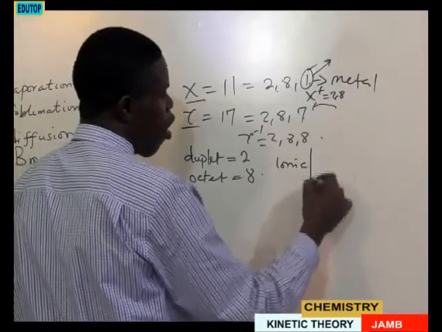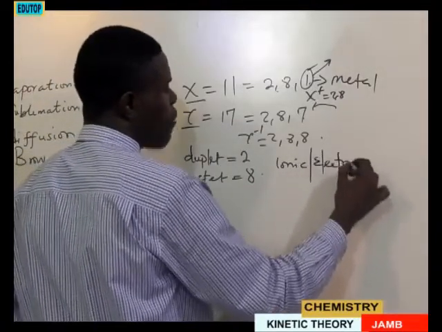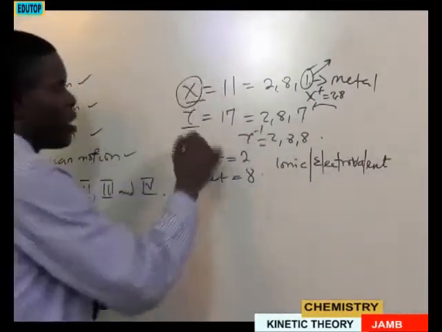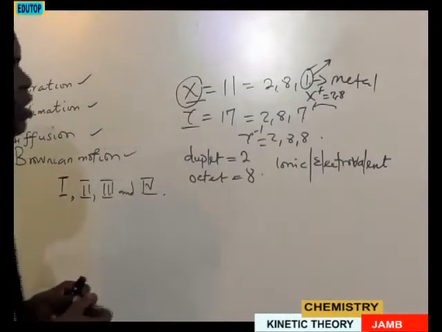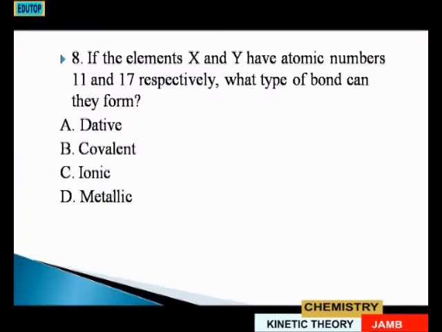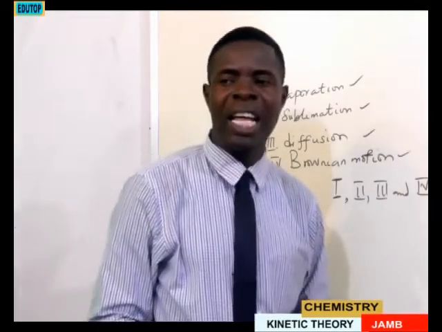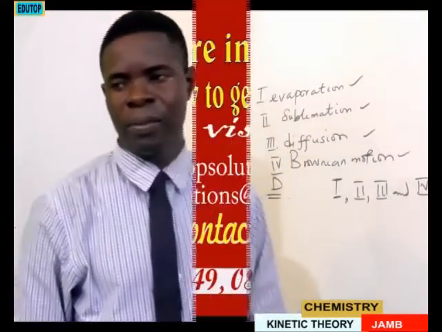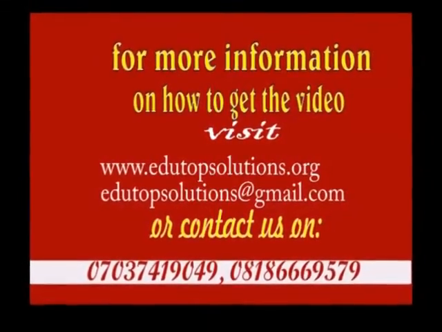Because in an ionic or electrovalent bond, you have a transfer of electrons from an atom which is metallic to another atom which is a non-metal. So in our options, we have option A, dative, option B, covalent, option C, ionic, option D, metallic. So option C is the correct answer here because it's an interplay between a metal and a non-metal. So option C is the answer to question 8.